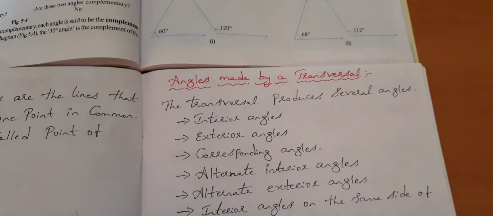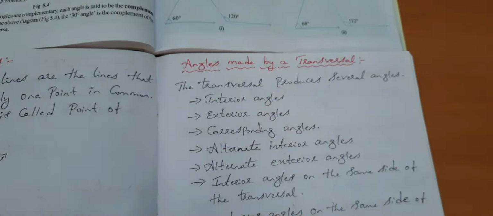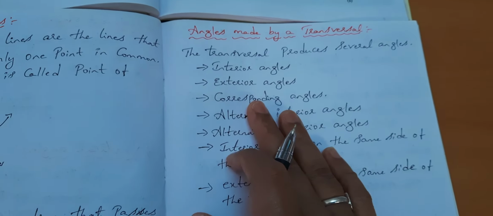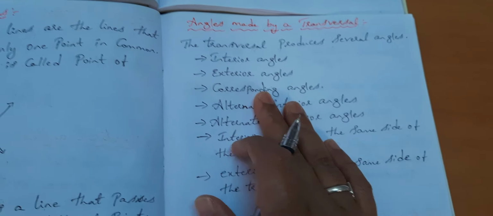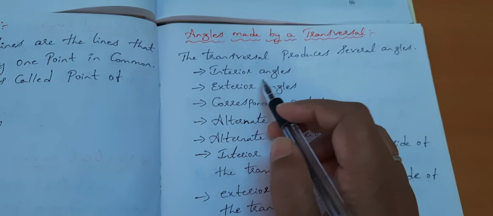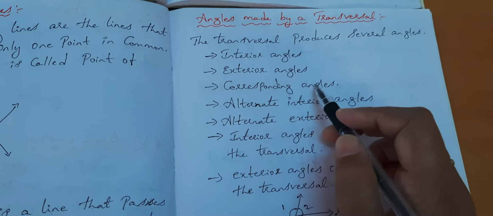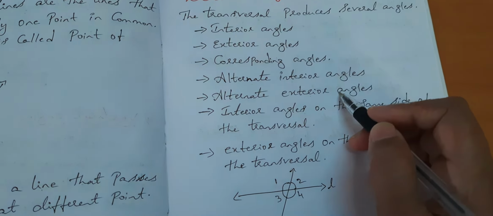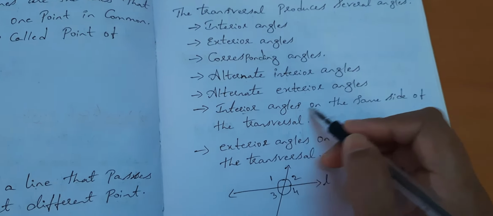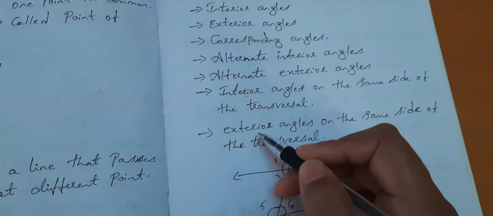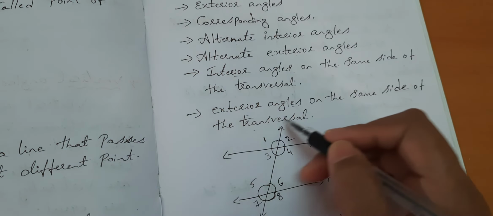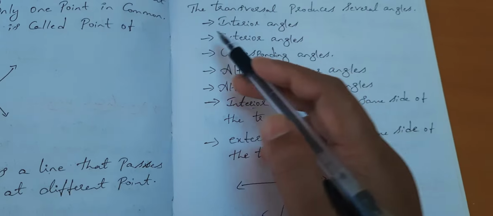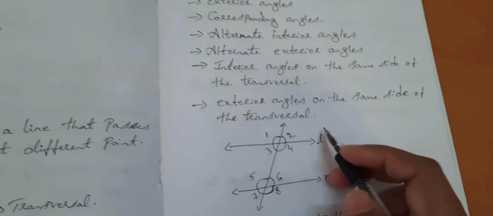Now let's see angles made by a transversal. When you draw a transversal, you will get several angles. First is interior angles, exterior angles, corresponding angles, alternate interior angles, alternate exterior angles, interior angles on the same side of the transversal, and exterior angles on the same side of the transversal. These are the angles you get with a transversal.